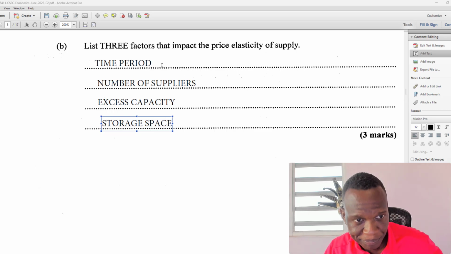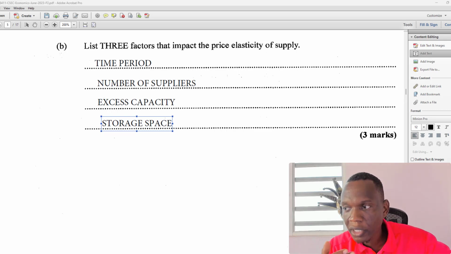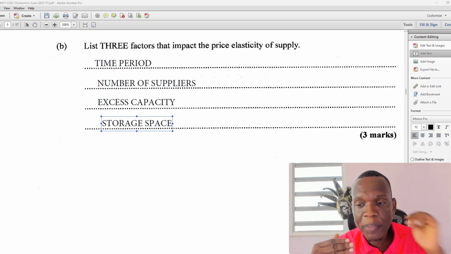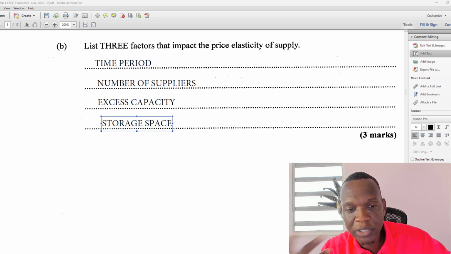Time period. Let's say that in a short space of time, the price for a product goes up. In the short run, it might be very difficult for the producer to actually increase output to match the new price, because in the short run, at least one factor of production would remain fixed.